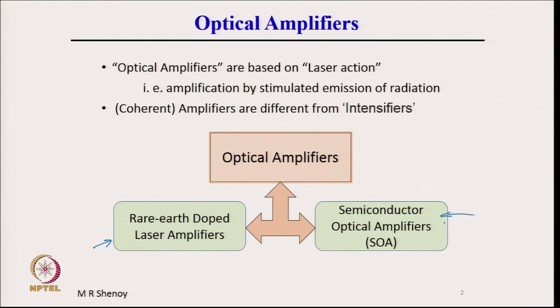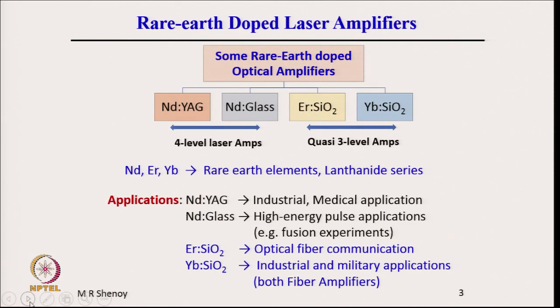Semiconductor optical amplifiers are the basis of semiconductor lasers, and rare earth doped laser amplifiers are the basis of the amplifier in rare earth doped lasers such as Nd:YAG lasers. In this course we will primarily focus on rare earth doped laser amplifiers.